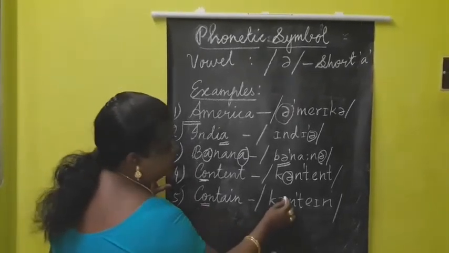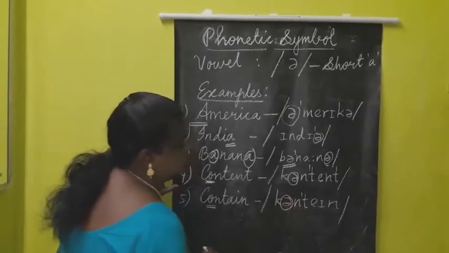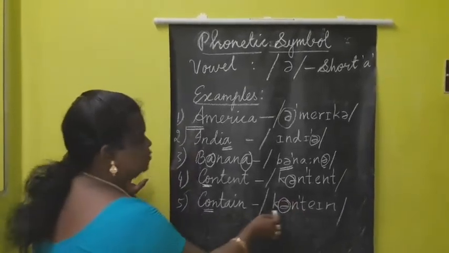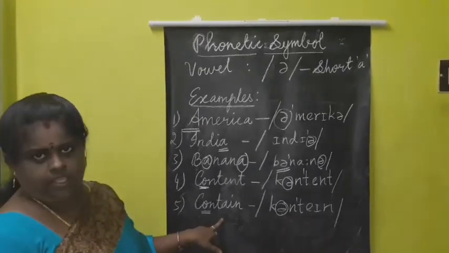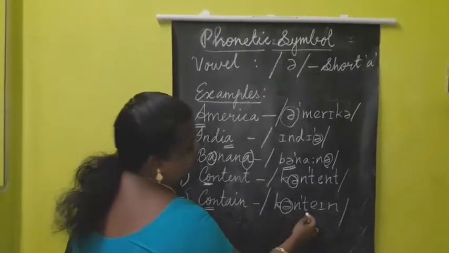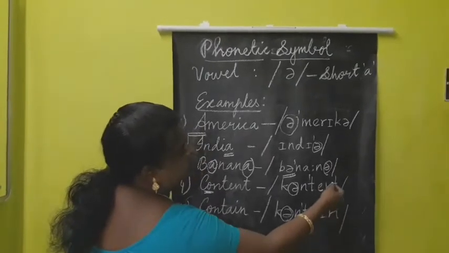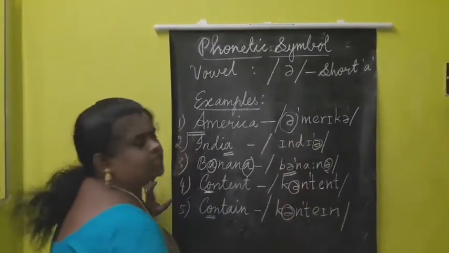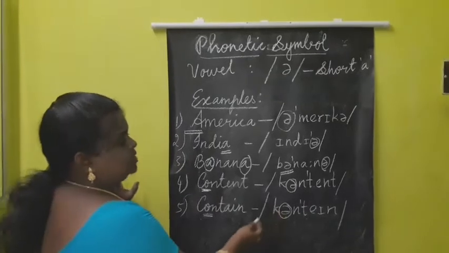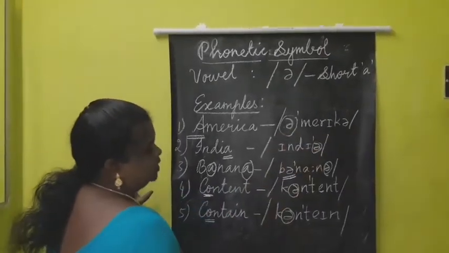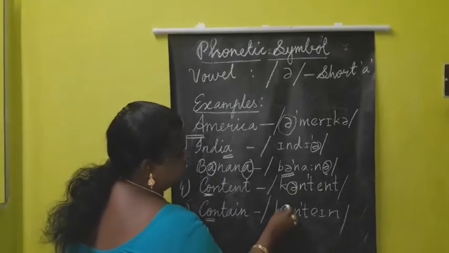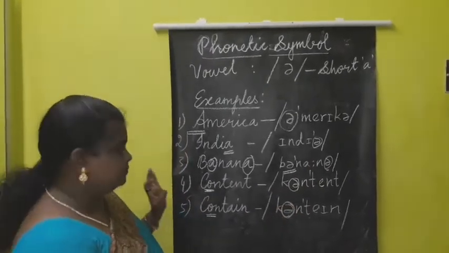This sound takes up this short ə symbol: contain, contain. Afterwards we will learn all the other symbols, consonants, all these sounds, later. I have given these examples only to learn this short ə that I have highlighted here.